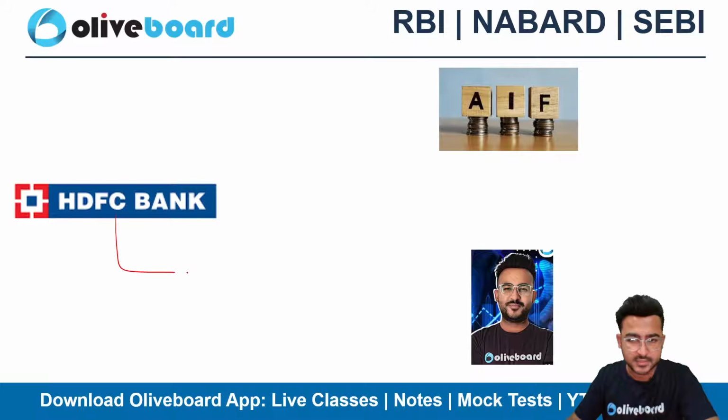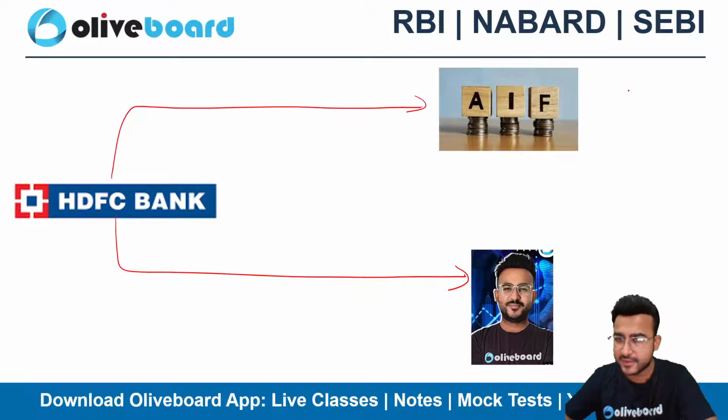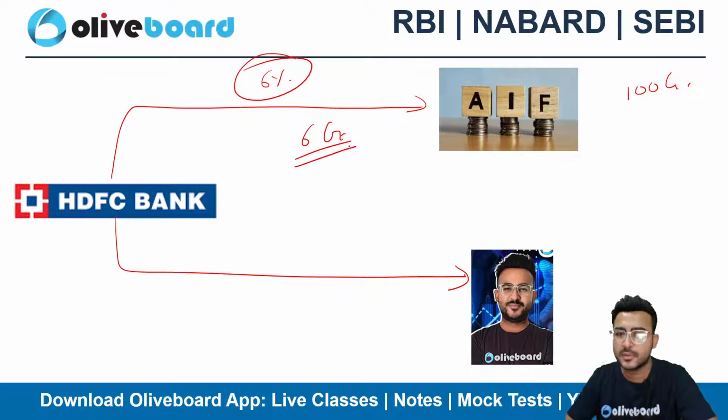Let's suppose HDFC Bank has given me a loan, and HDFC Bank has invested in an AIF as well. The corpus of the AIF is 100 crore, and HDFC Bank has invested, let's suppose, 6% of the corpus. That means 6 crore. That is more than 5%.